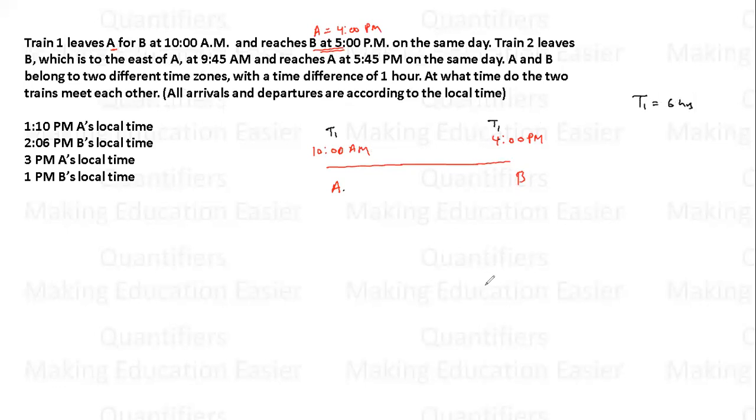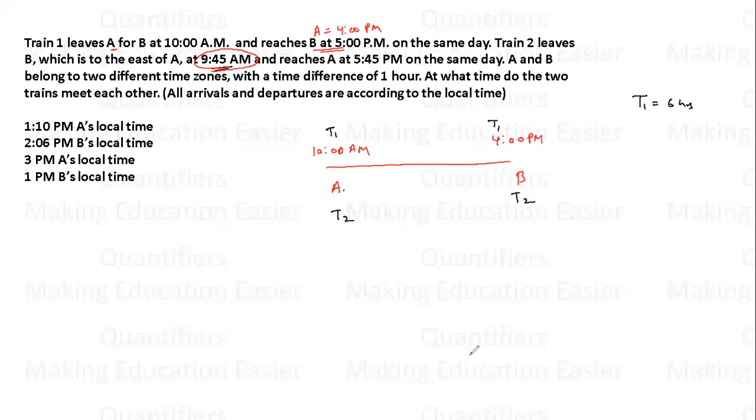Similarly students, अब अगर हम train 2 की बात करें, if we talk about train 2 starting from B, train 2 starts at 9:45 a.m. Now students, mind you, this 9:45 a.m. is the local time of B. And just now I told you कि B का जो local time है वो A से ज्यादा होगा.